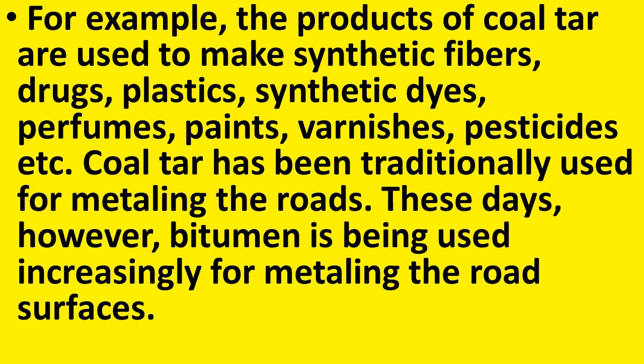For example, the products of coal tar are used to make synthetic fibers, drugs, plastics, synthetic dyes, perfumes, paints, varnishes, pesticides, etc. So these are the many products that we can get from the processing of coal tar. Which are they? Synthetic fibers, drugs, plastics, synthetic dyes, perfumes, paints, varnishes, pesticides, etc.